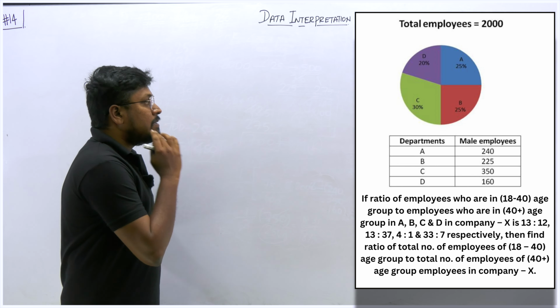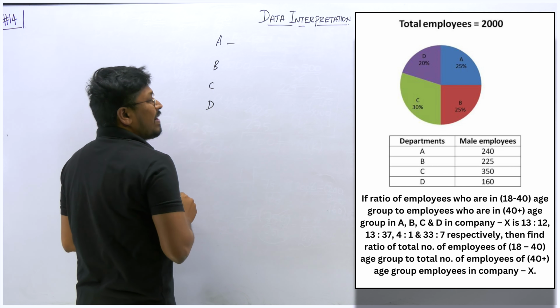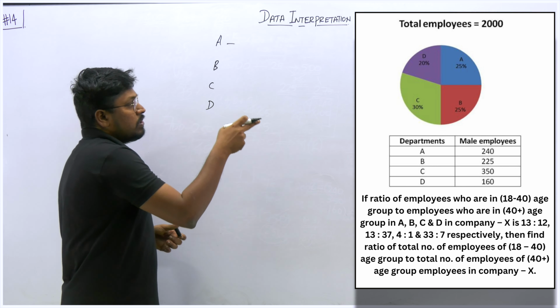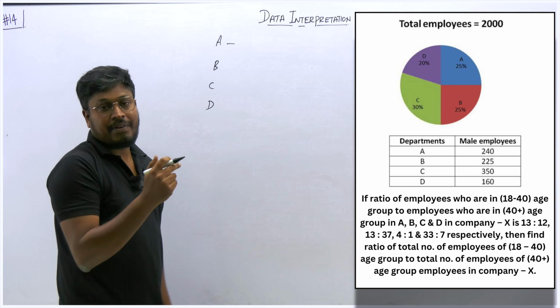So now we can find it first for A, B, C and D. First A. A is how much? 25%. Out of 2000, 25% is 500. So 500 will be the total number of employees of department A. Similarly, the total number of B will be 25%, again 500. What about C? C is 30%, which is 600. What about D? 400. So these are the total numbers of employees of all 4 different departments.